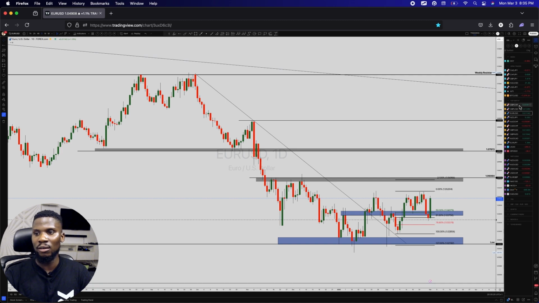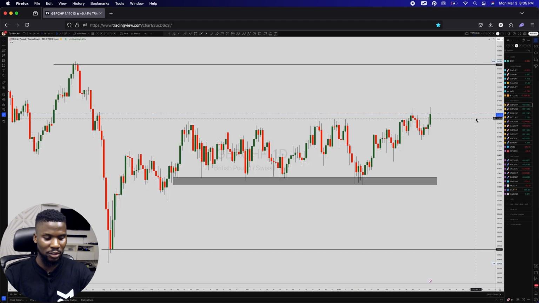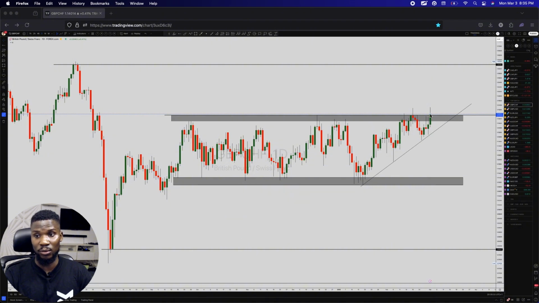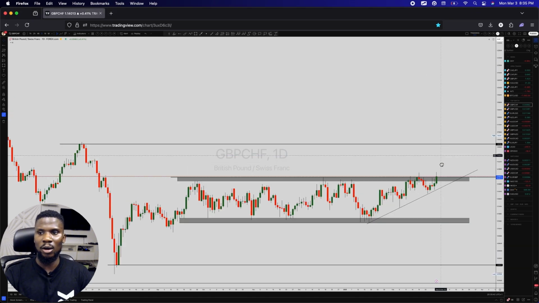But GBP/CHF and GBP/USD are much better ones to look for, especially GBP/CHF. I'm really interested in GBP/CHF, to be honest with you. Break and move here, pull back, and I will take a very nice and decent buy to the upside. And we have some very good, some real serious support.